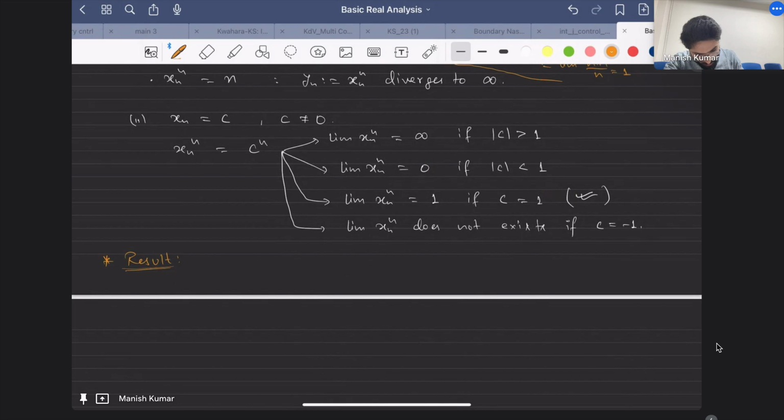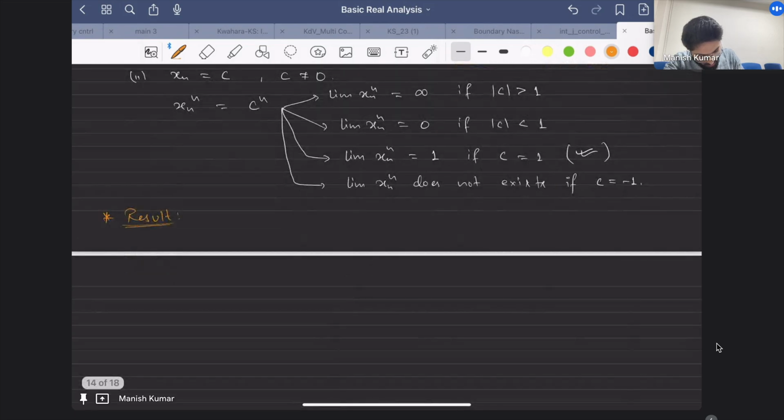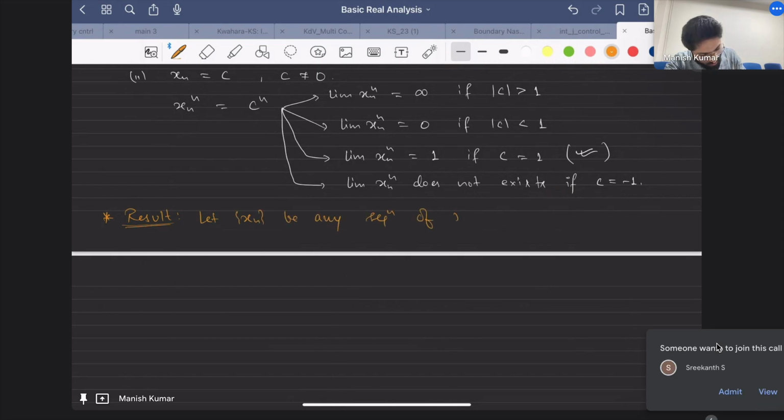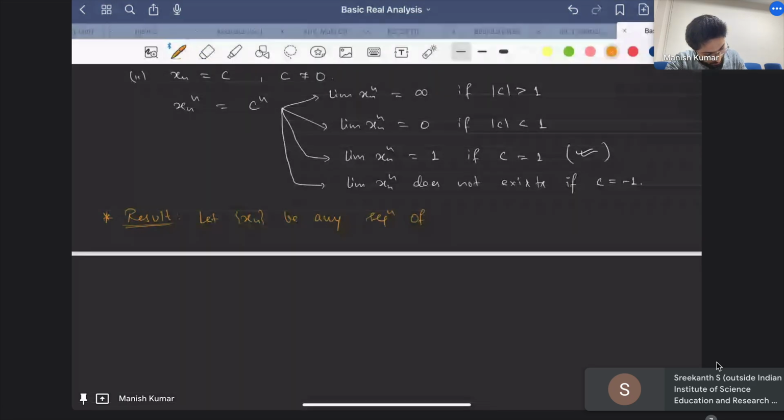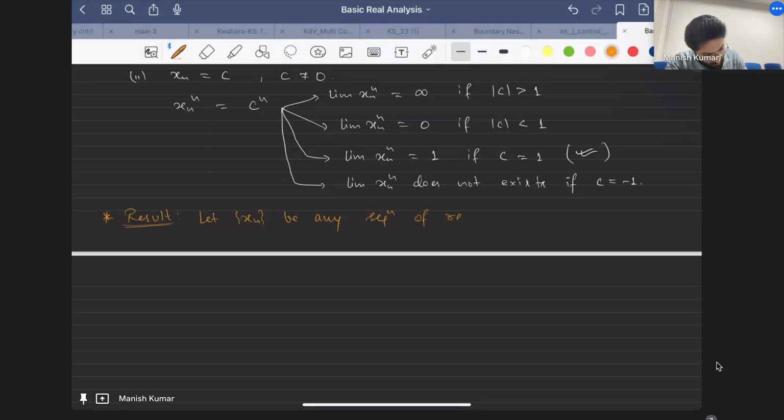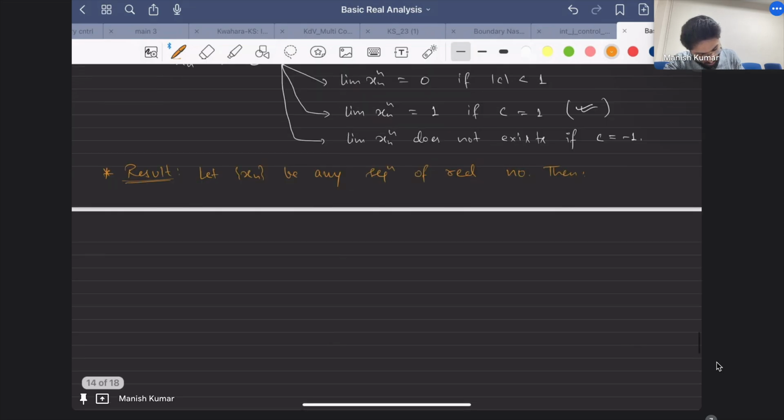The result says that suppose you have been given a sequence, so let xn be any sequence of real numbers. Then you have the following identity.